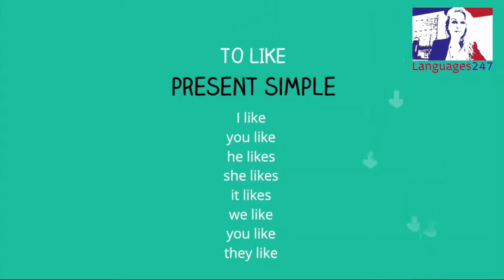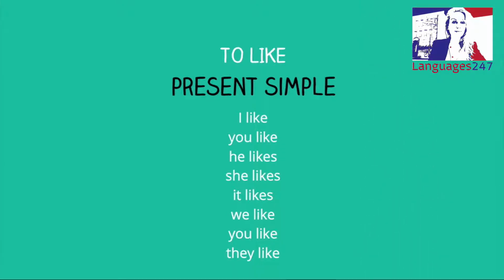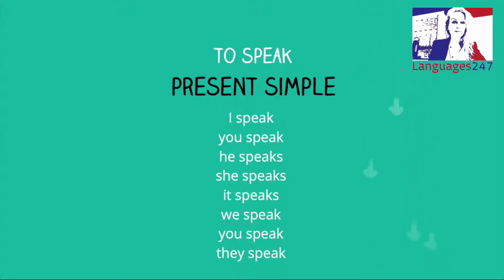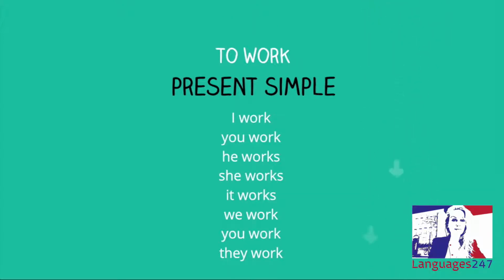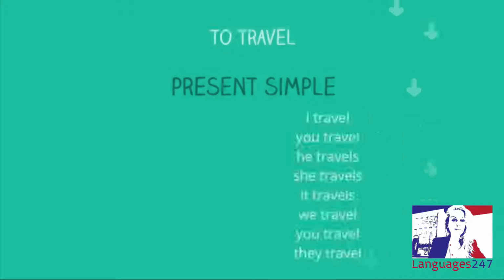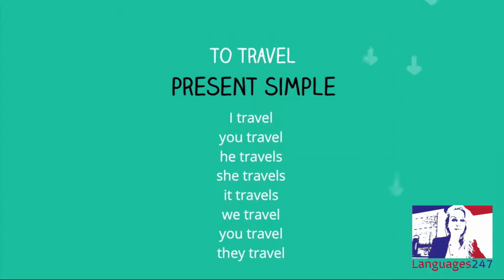To like, present simple. I like, you like, he likes, she likes, it likes, we like, you like, they like. To speak, present simple. I speak, you speak, he speaks, she speaks, it speaks, we speak, you speak, they speak. To work, present simple. I work, you work, he works, she works, it works, we work, you work, they work. To travel, present simple. I travel, you travel, he travels, she travels, it travels. We travel, you travel, they travel.